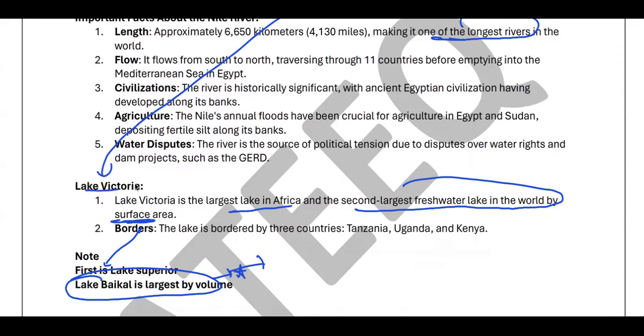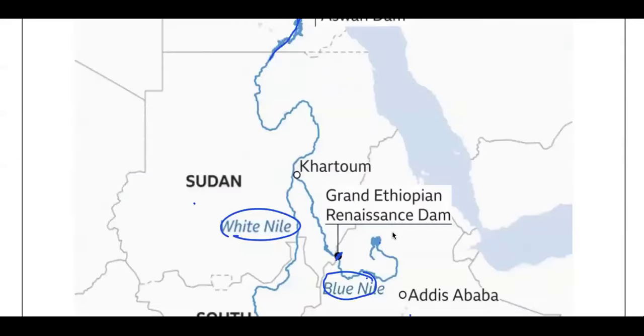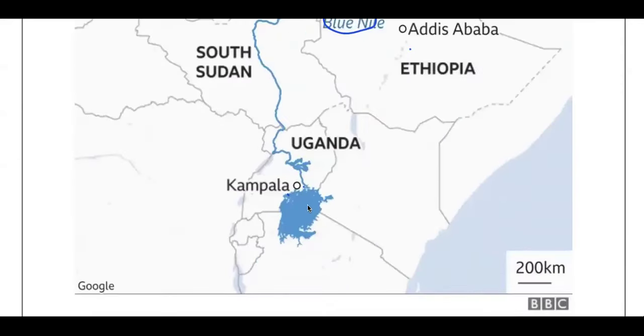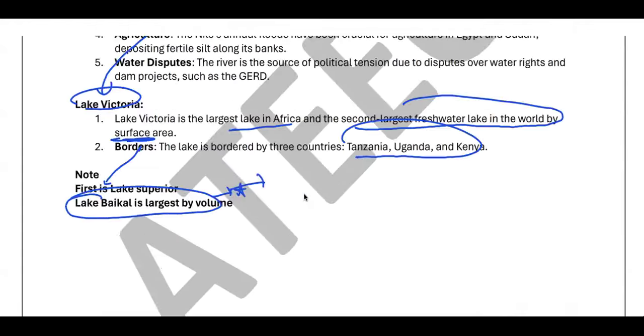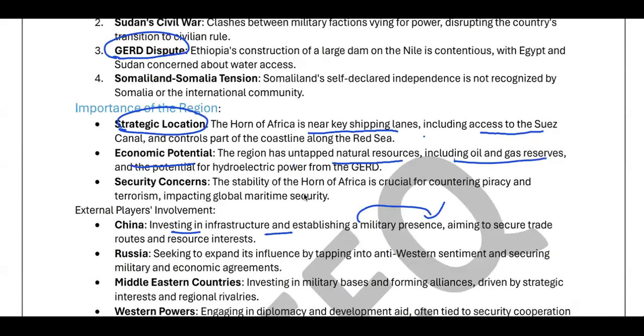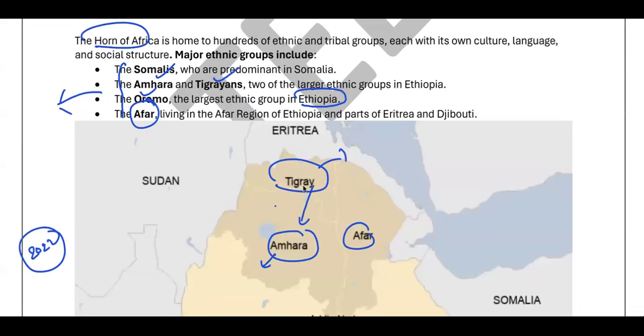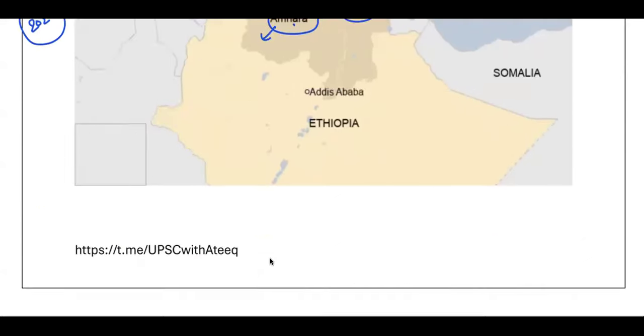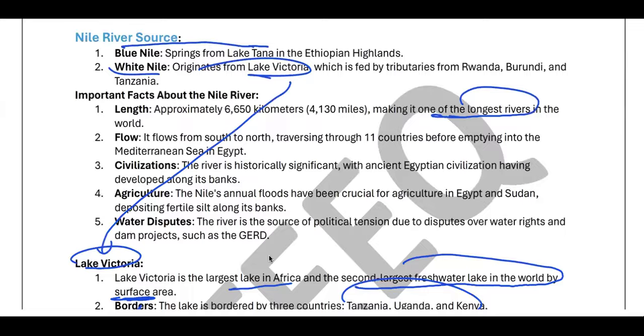Okay, now again, Lake Victoria, some of the important facts. It is bordered by three countries, Tanzania, Uganda, and Kenya. That is given here in the map. Okay, so these are certain important aspects that you need to be aware of in this region. So we have also seen major provinces, Tigray, Amhara, and the Afar province. Let's move forward.